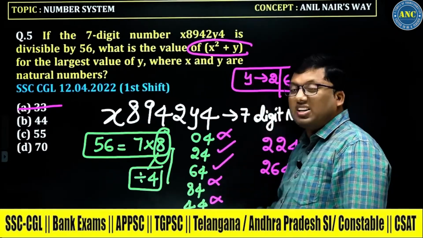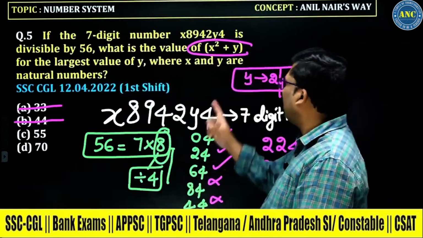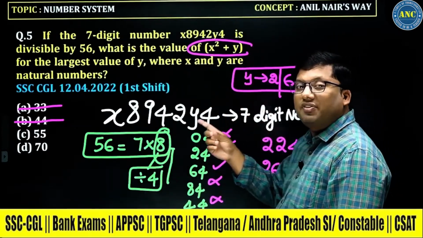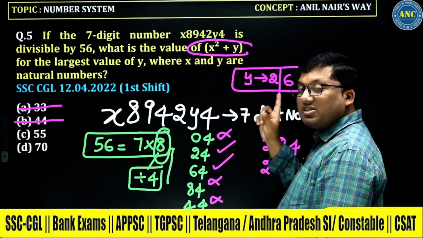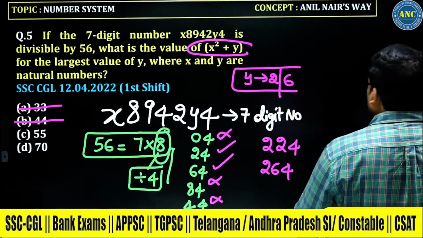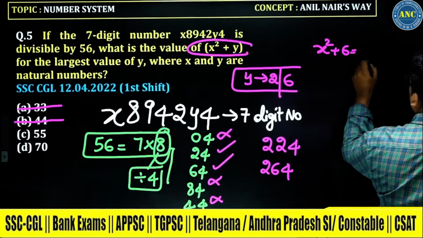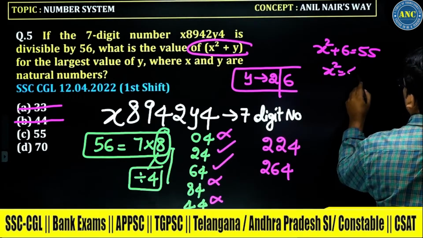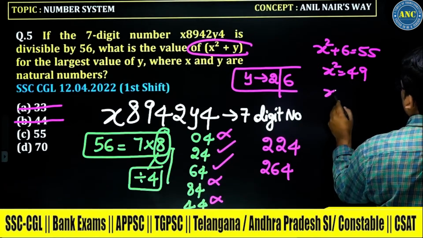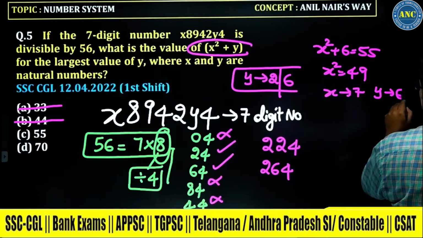X square plus 6 is 44: 38, also not possible. X square plus 2 is 55: 53, not possible. X square plus 6 is 55: x square is 49. That means x value is 7. If x value is 7, y value will be 6.